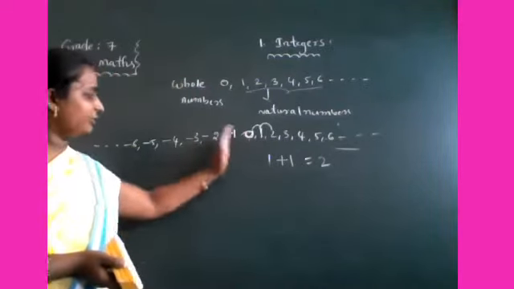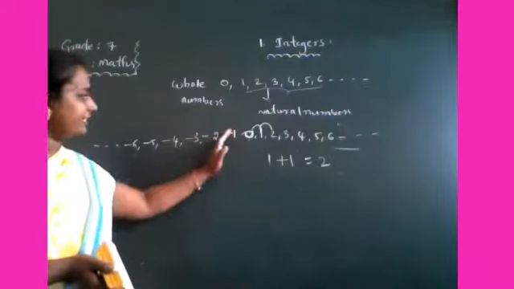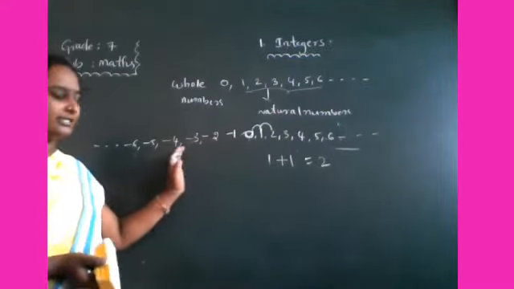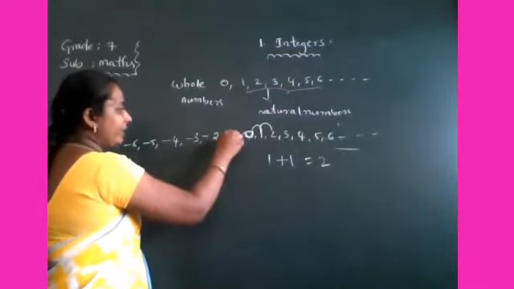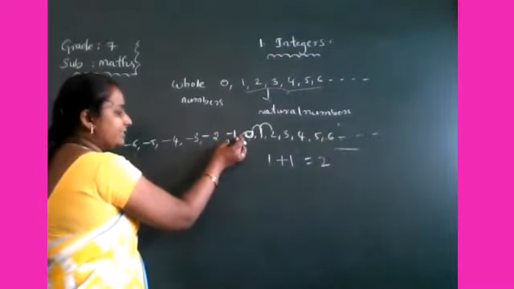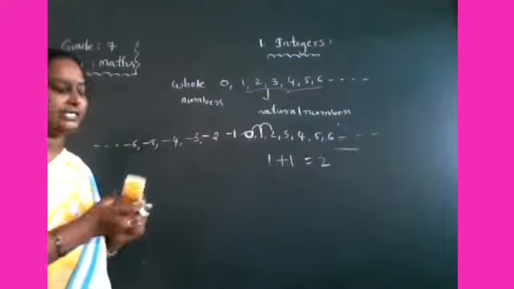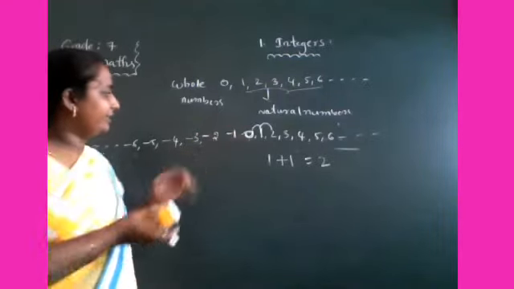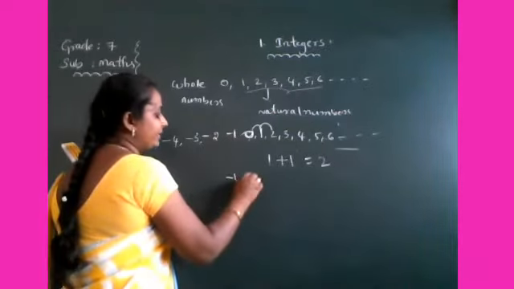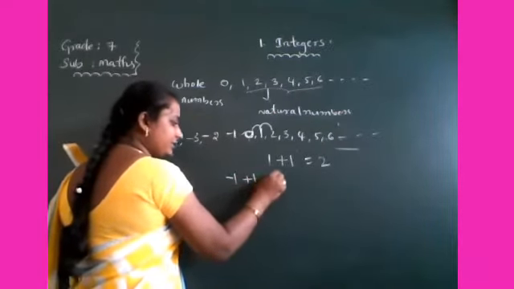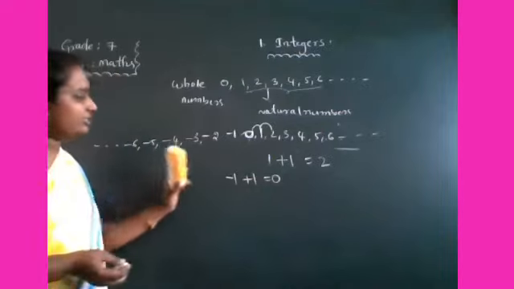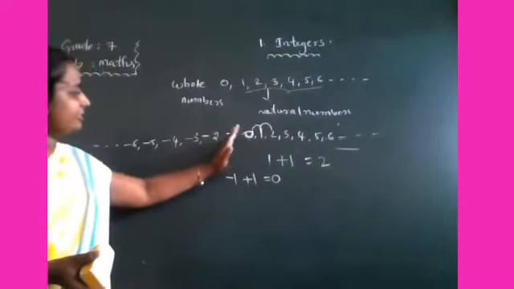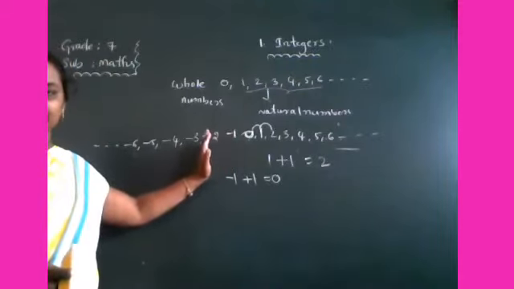Observe from 0 on the left side, are values increasing or decreasing? Decreasing. So -1 to -2, -1 is greater than -2. If you add 1 to -1, that is 0. So 0 left side values are decreasing.